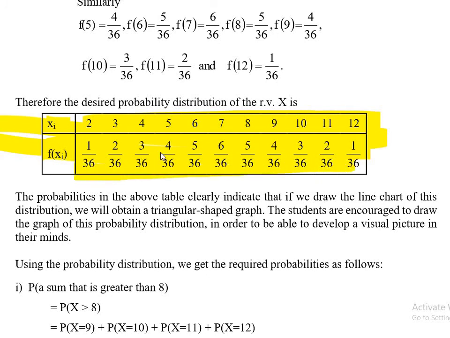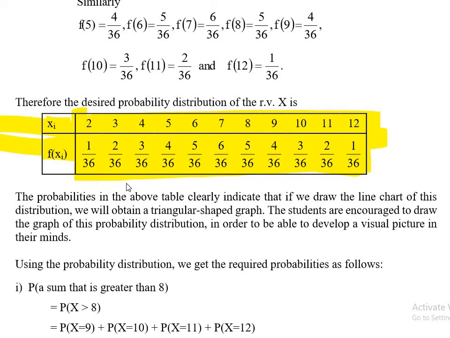This is also a discrete random variable because from 2 to 12 it's finite and has integer values. So I am stopping here.